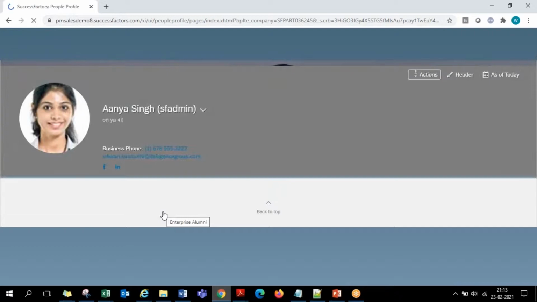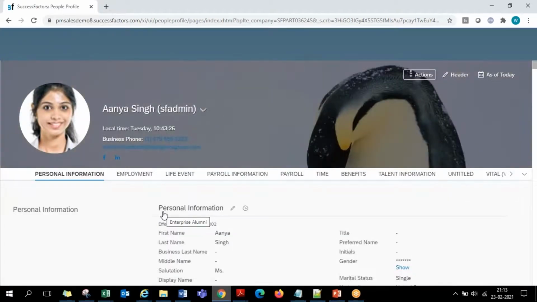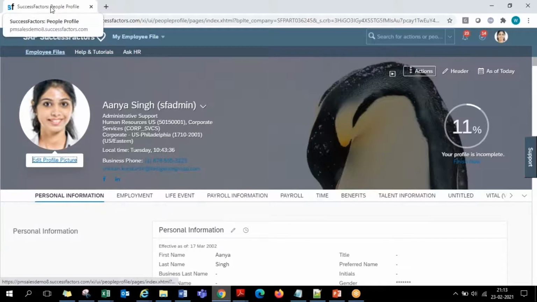This screen where you see the entire employee information with various sections is what we call the employee profile, or you can call it the people profile or simply profile. Okay, so actually the name is people profile, but people also call it simply employee profile or simply profile. They can call it with different names.